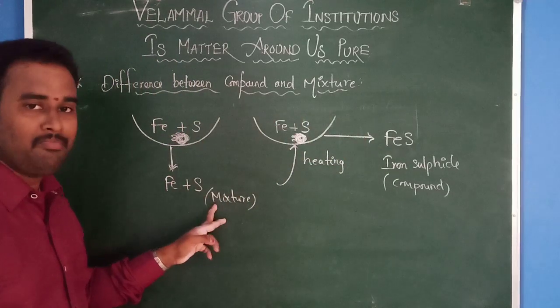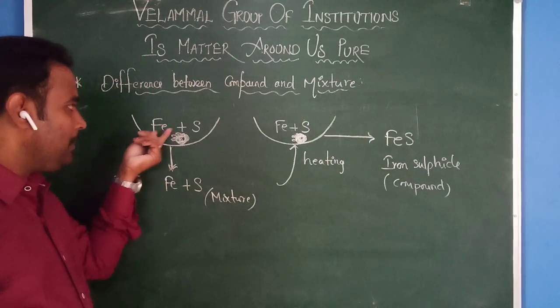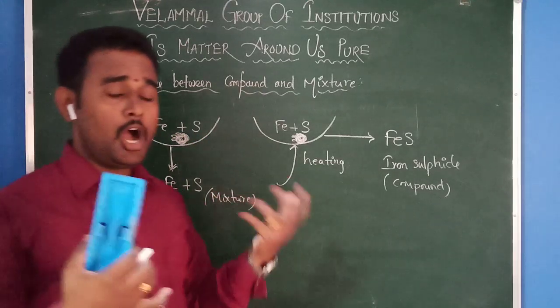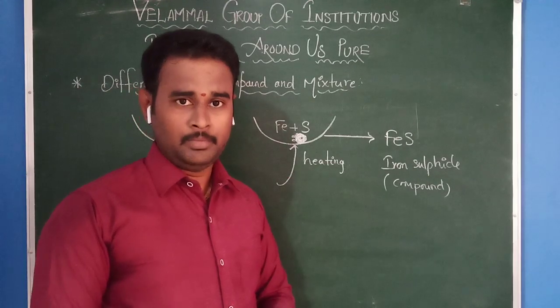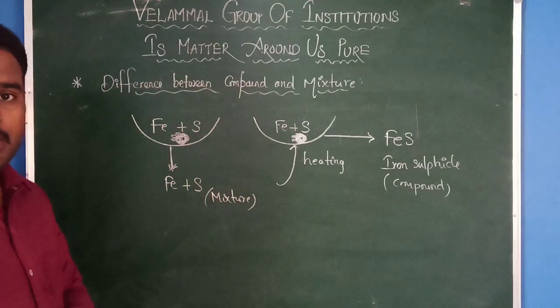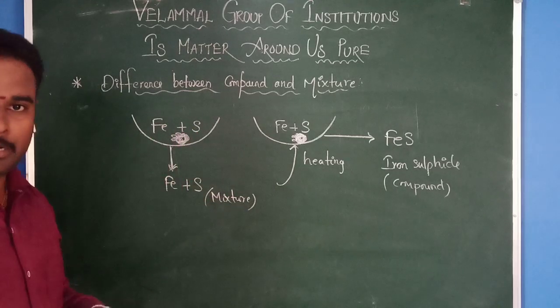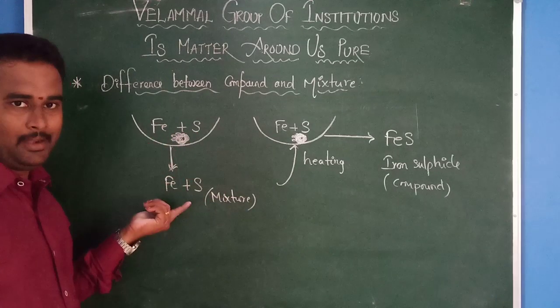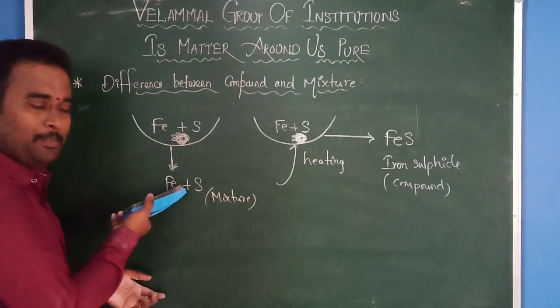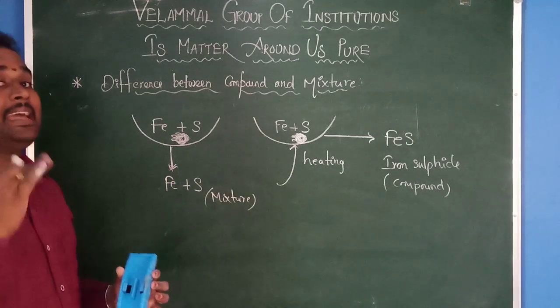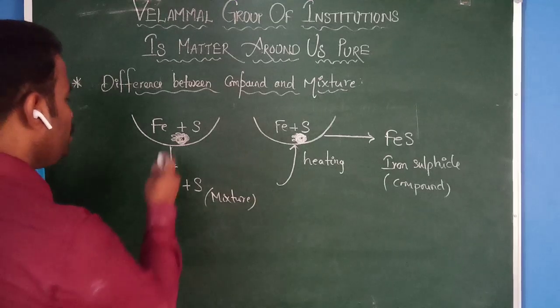But in the case of a mixture, this iron plus sulfur contains the properties of iron and sulfur, because here you are not doing any chemical process. You are not mixing those by using any heating or some other process. Physically, you just added them. Therefore, it again contains the properties of iron and sulfur. That is one difference.